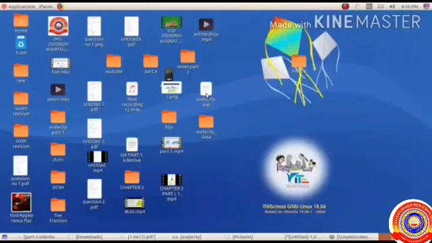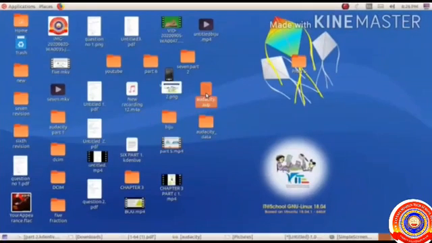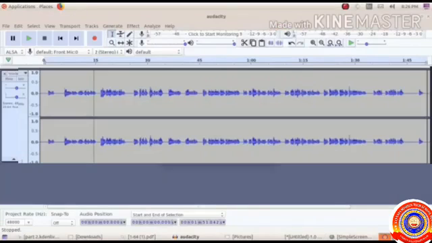Shall we open the recorded file once again? For that, double-click the recorded file. See, the file is opened in the Audacity software. If you want to play the recorded sound, press the play button.